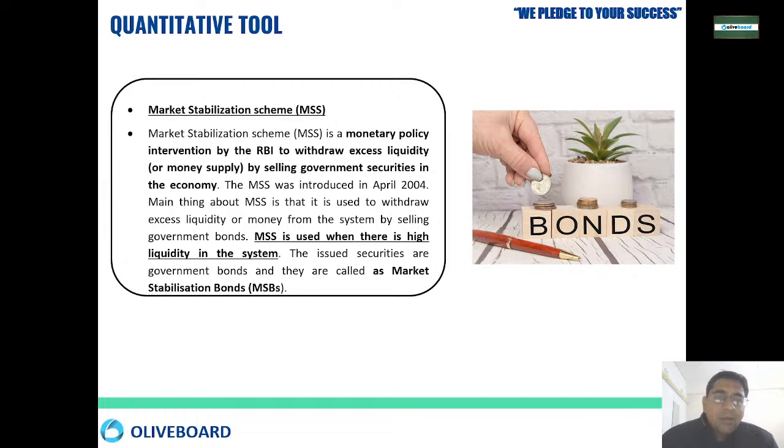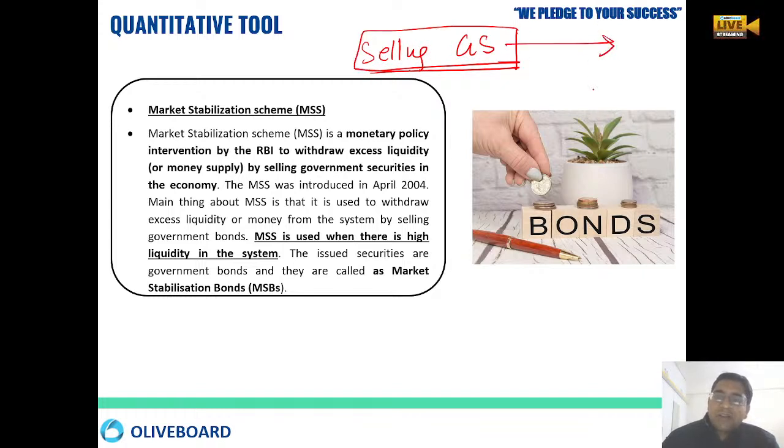Then comes the market stabilization scheme. What is the meaning of market stabilization? Sometimes RBI thinks that there is too much liquidity in the market. So what will RBI do? RBI will start selling the government securities, and by selling the government securities, RBI will withdraw the extra money from the market.